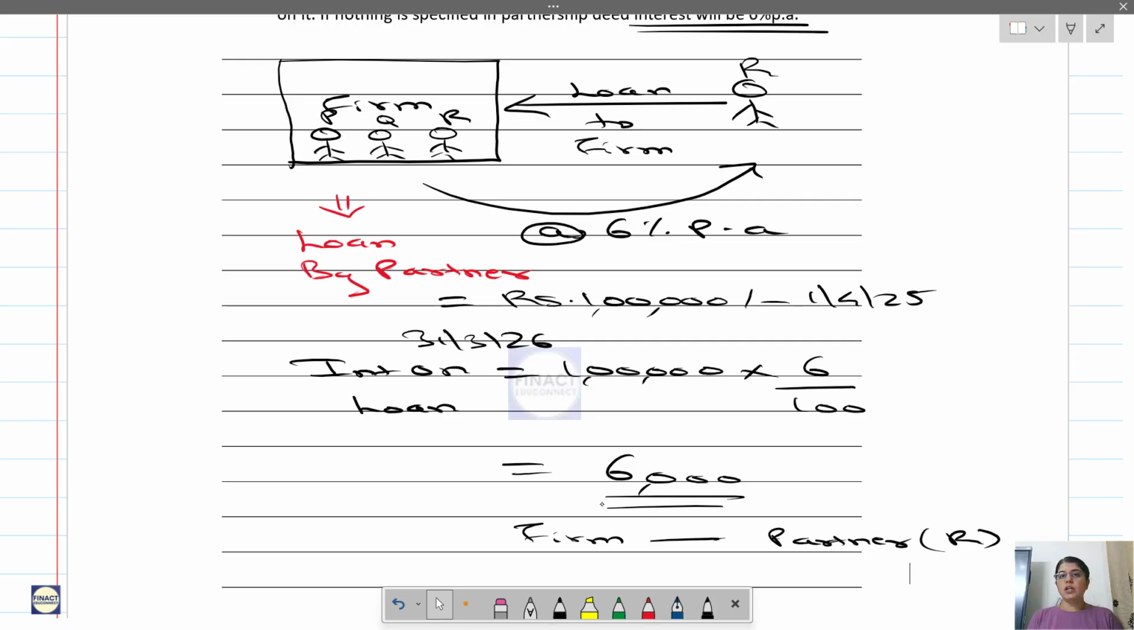So this is one of the important rights of a partner. Okay, so in a question they will give that the firm has taken a loan from the partner, or loan by partner, and they will not mention the interest rate. So you should not forget calculating the interest on loan in that case. Okay, you have to calculate it because it's a right of the partner.